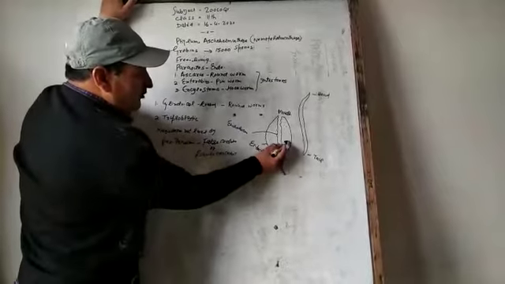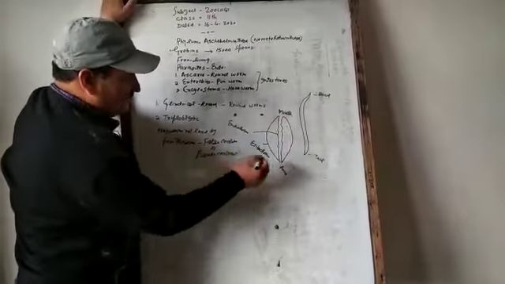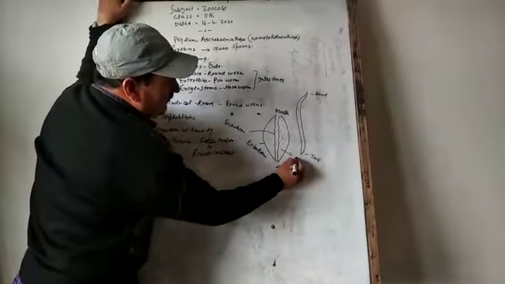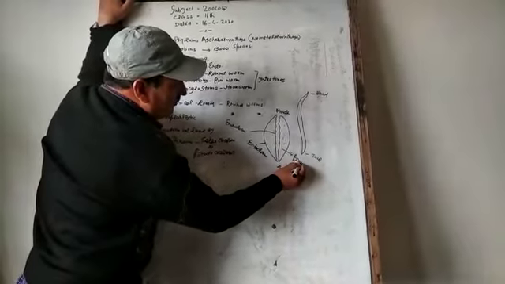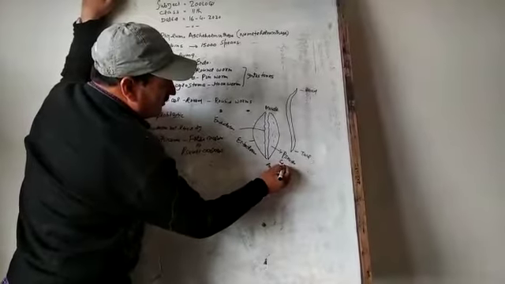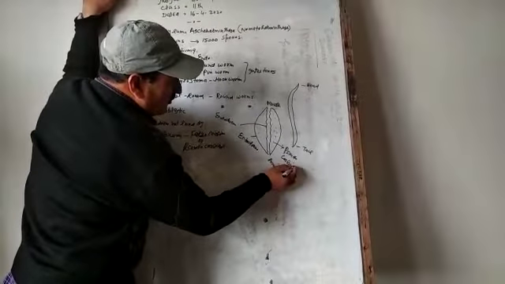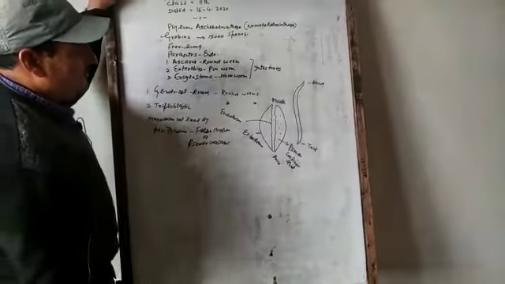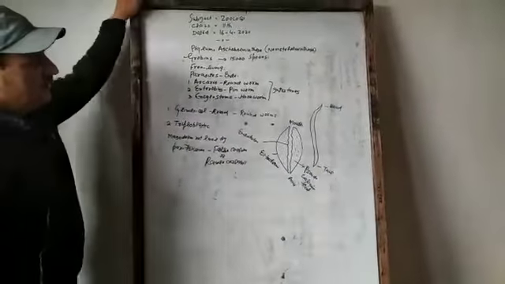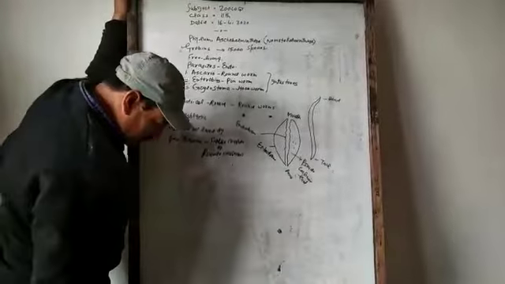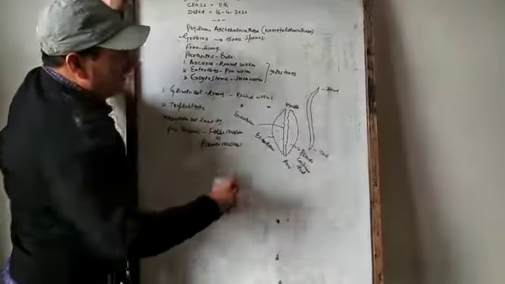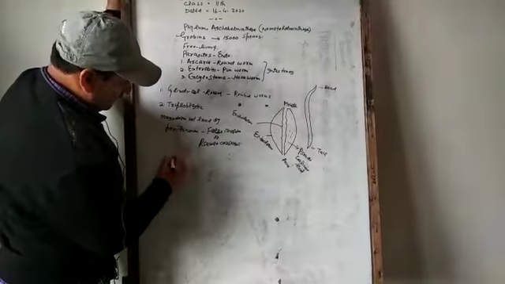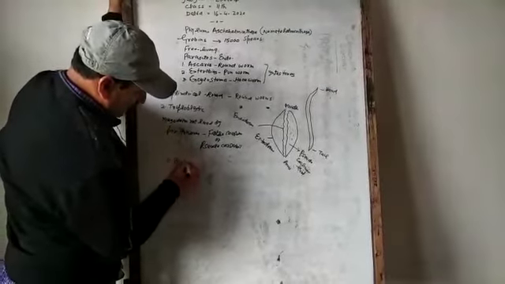This coelom or pseudocoelom is filled by fluid. The fluid is called pseudocoelomic fluid. And all these animals usually have bilateral symmetry.